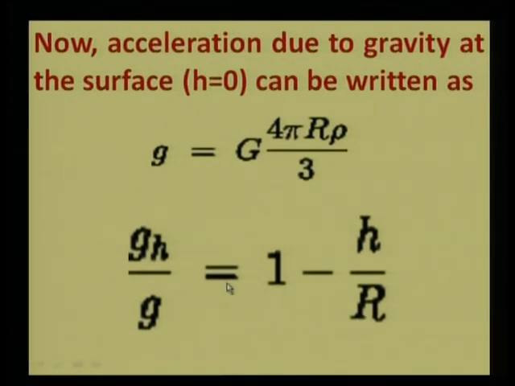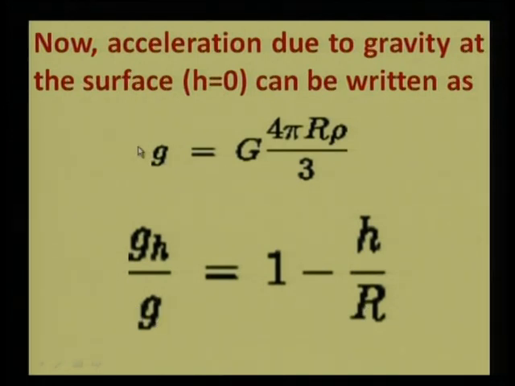gh will be equal to g times (1 minus h upon R). So gh is the gravitational acceleration at a depth h, and g is the gravitational acceleration on the surface of earth. So it would assume this form: 1 minus h upon R,